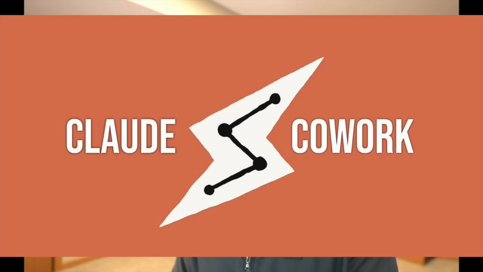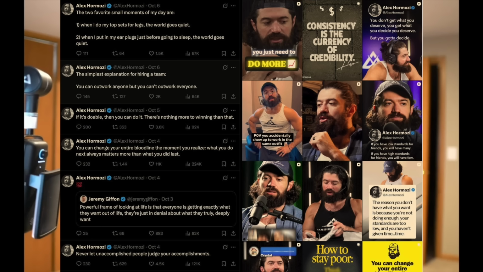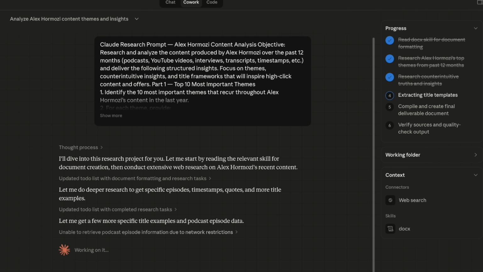Which is exactly why in this last week, as I've been testing out Claude and its new Cowork feature since it released, one of the first tests that I ran through Cowork was having it reverse engineer Hormozi's top performing content. I created one detailed prompt. I fed Hormozi's content of the last year to Claude and had it not only scan and research his content to then extract the information that I'm looking for and prepare it into a polished presentation that I'm going to share with you here today.